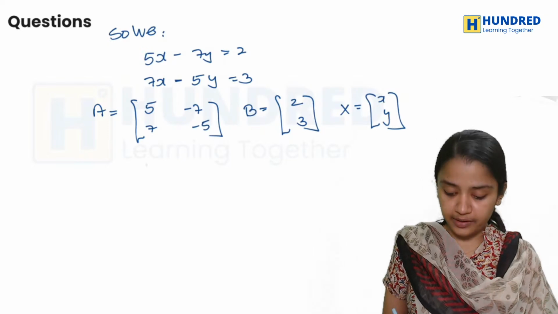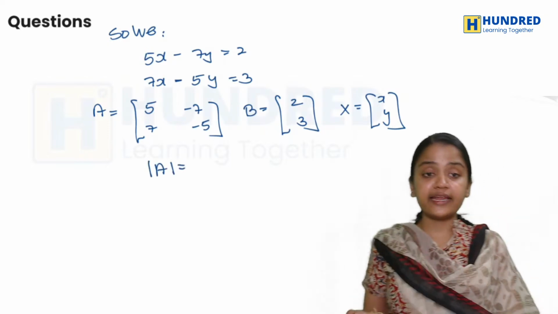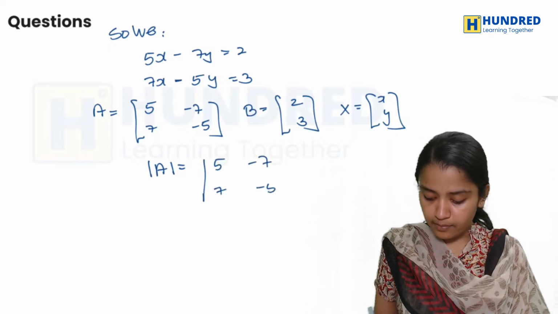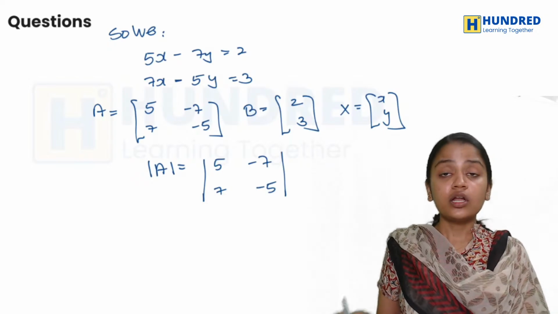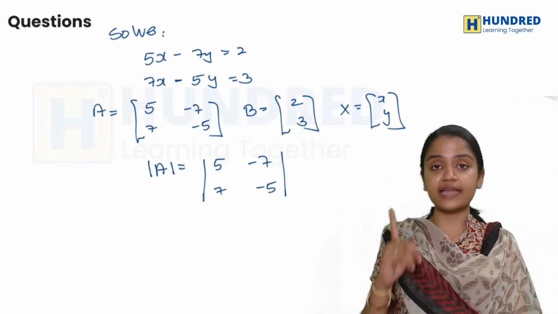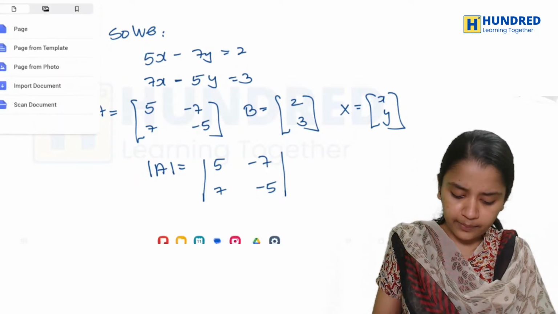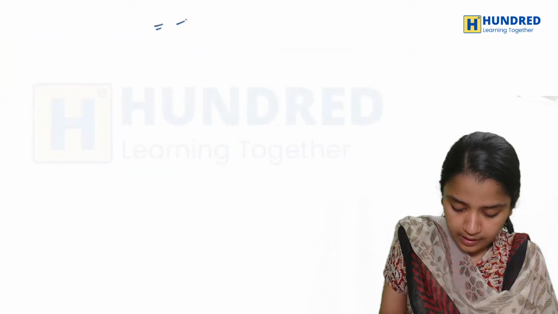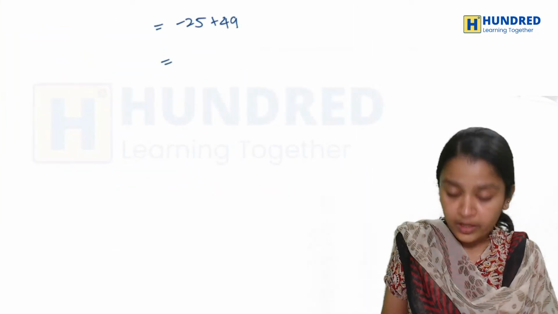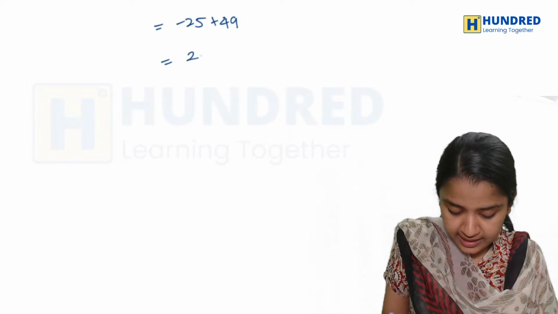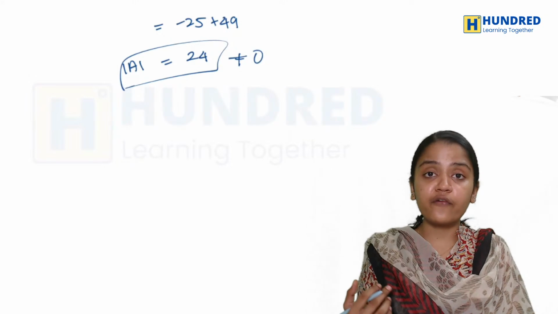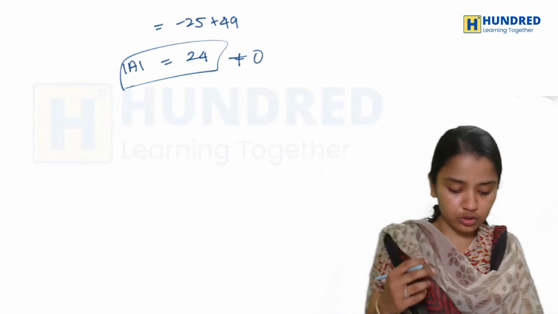Now I am taking the determinant of A, which is 5 minus 7, 7 minus 5. The first rule is to take the determinant. Basically it will be minus 25 plus 49, which is 24. So your determinant is equal to 24, definitely not equal to 0. So what can you say? You can find the solution because it has a unique solution.